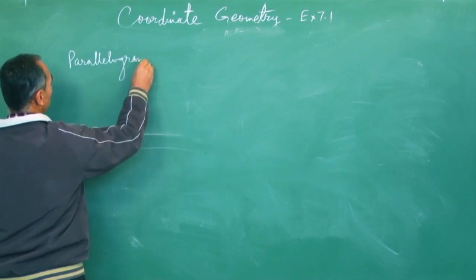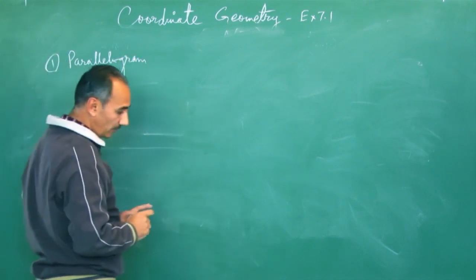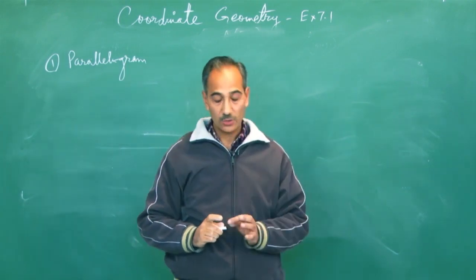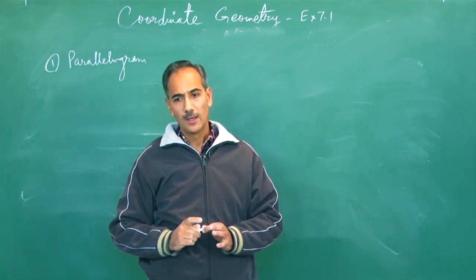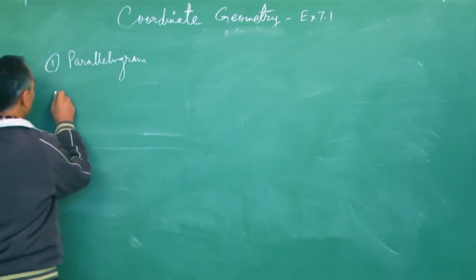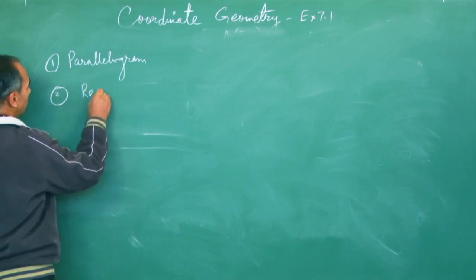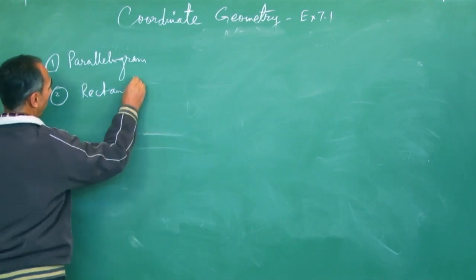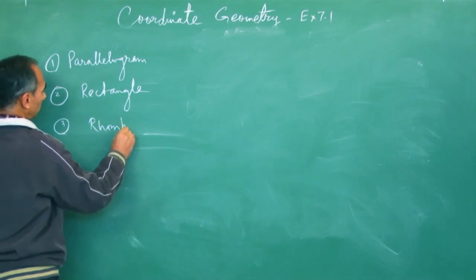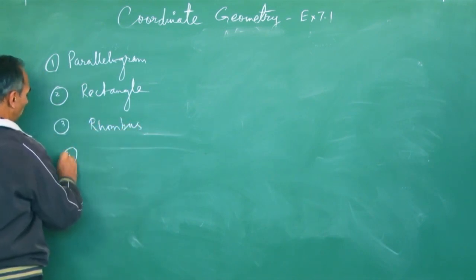So let me take first parallelogram. Now how will you verify whether the given 4-sided figure is a parallelogram, or a square, and so on? Let me first write all of them. First I will take parallelogram, next rectangle, third rhombus, and fourth square.